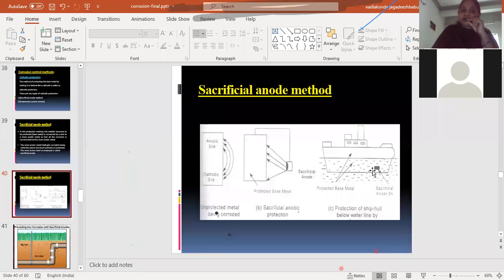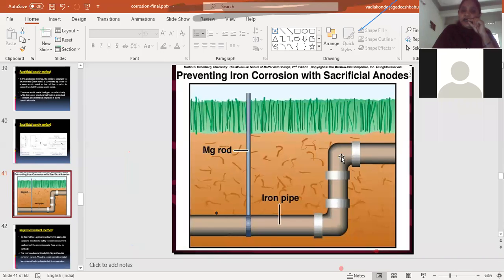And this method is also useful for protecting ship hulls. The ship hull that is made of steel or iron will be connected to either zinc or magnesium, so that when the ship is moving in the water, this zinc will act as the anodic part and it will undergo corrosion, whereas the ship material will act as the cathodic part and it will be protected from corrosion. So the sacrificial anodic method is generally helpful for protecting underground pipelines as well as ship hulls.